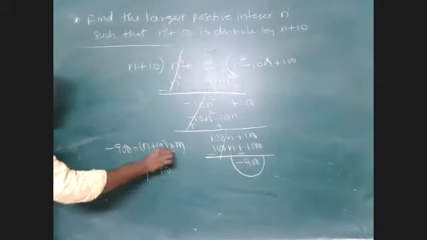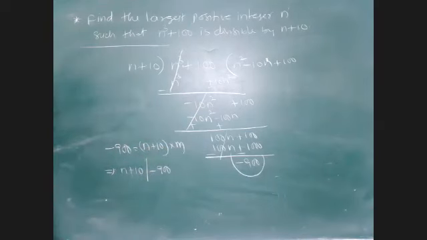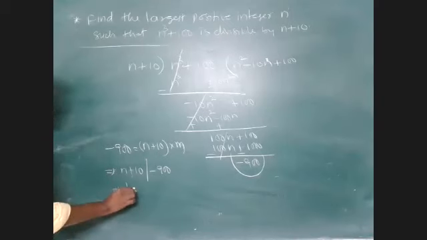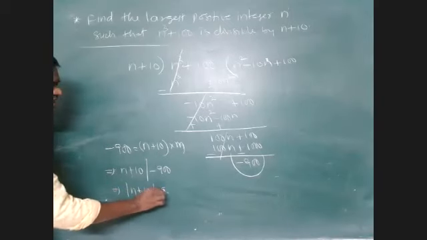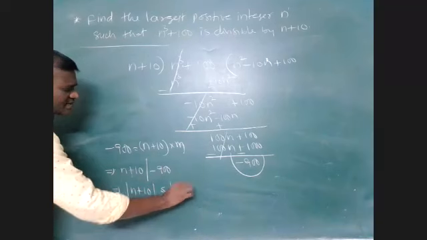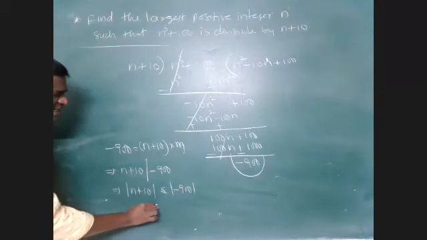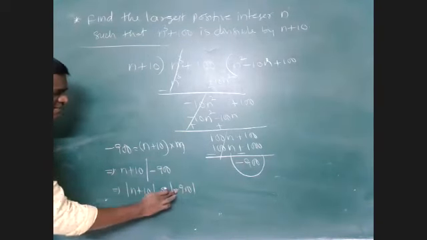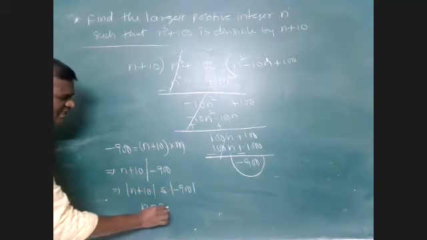That is the meaning of this thing. Am I right? So n plus 10 divides minus 900 means mod n plus 10 is less than or equal to mod minus 900. That means n will be less than or equal to 900 minus 10, which is 890.